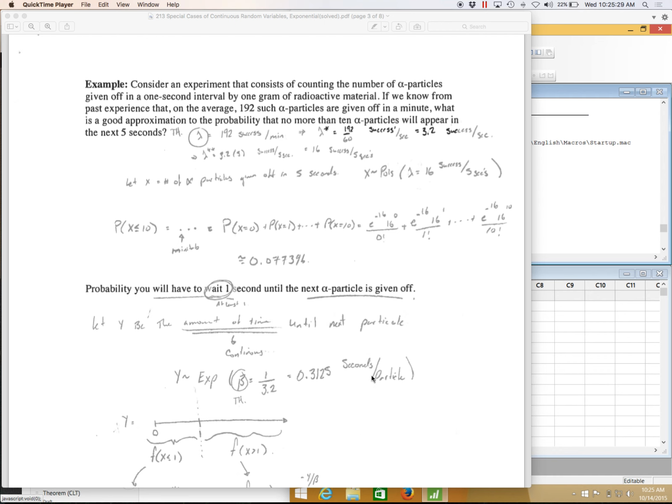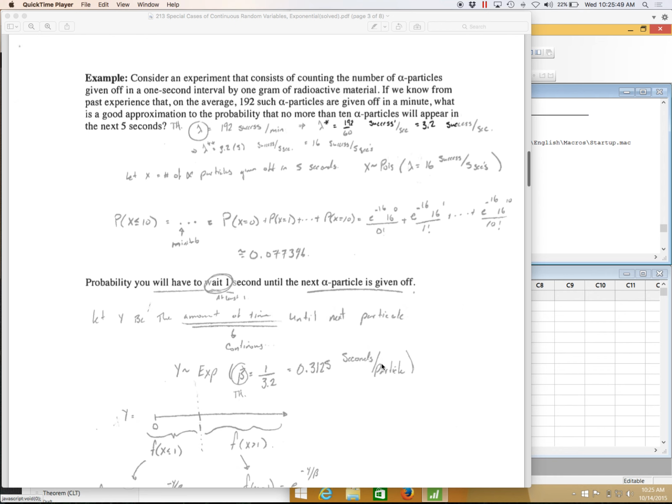We want seconds per success, or in this case, per particle. So I'm going to take the inverse of it. In other words, I'm going to do 1 divided by 3.2, and what I end up getting is 0.3125 seconds per particle.